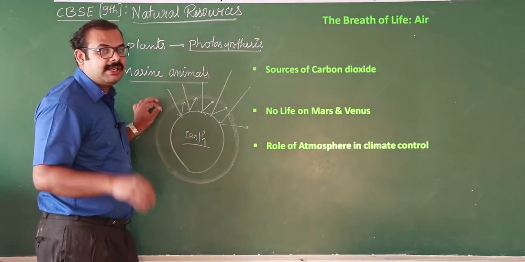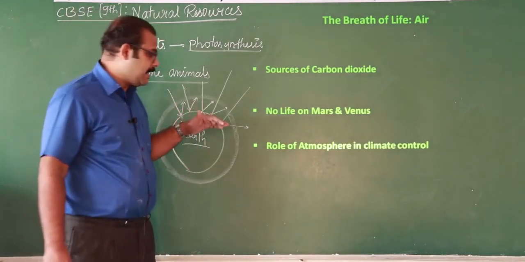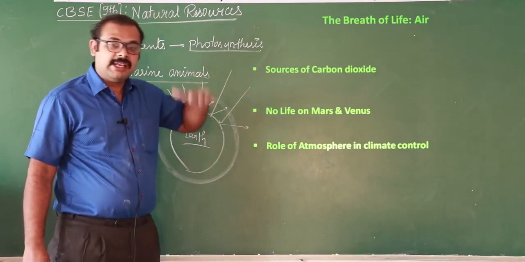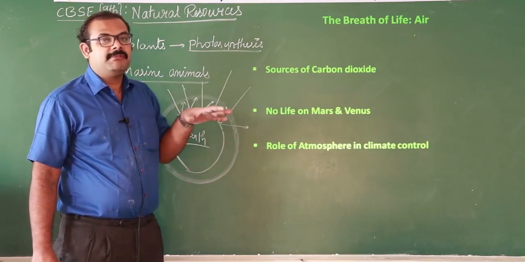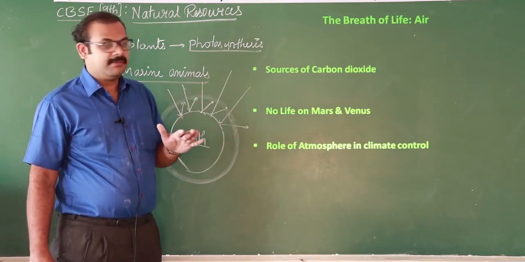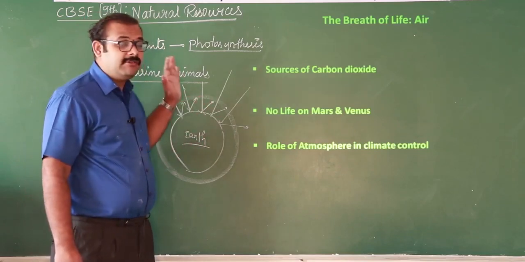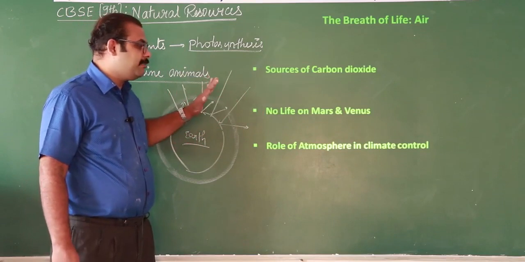Re-radiation occurs during the night time. So here, as the air acts as a blanket, it will not suddenly allow the heat to escape from the earth, so that it will maintain the temperature of the earth both during the daytime and night time. And it is not only the day and night time, it will be maintained throughout the year. Thus, air acts as a blanket.